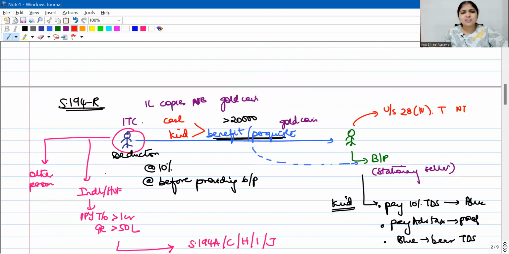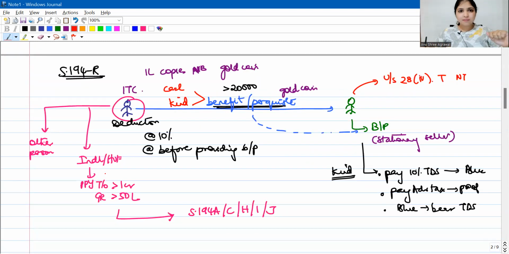Understood? Shall I run through the entire section for you now, section 194R? Listen to me. Here, a person, let us say a brand, is giving a benefit or a perquisite to a person. This benefit or perquisite is relating to the business or profession of this person. Now, in such case, the brand will deduct tax at the rate of 10% before giving the benefit or perquisite.